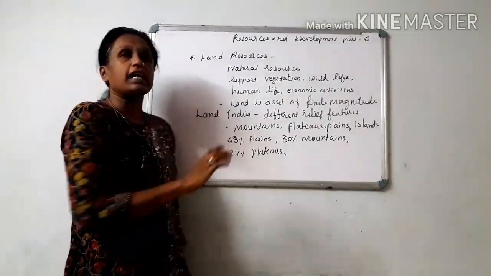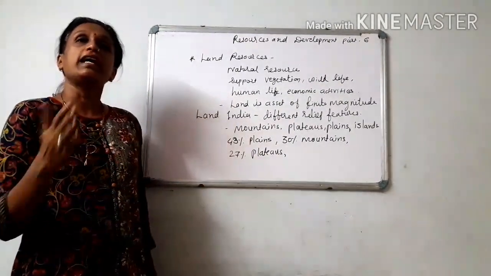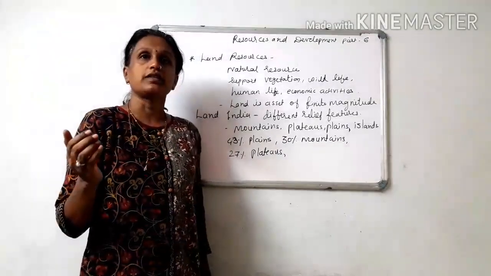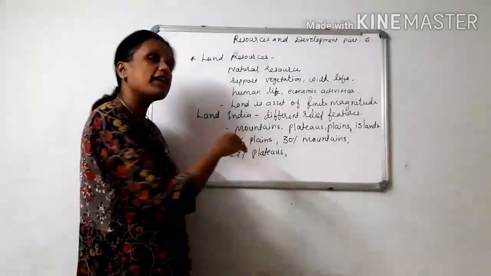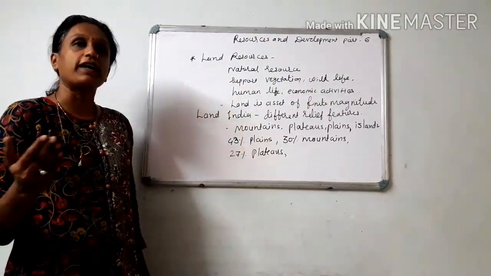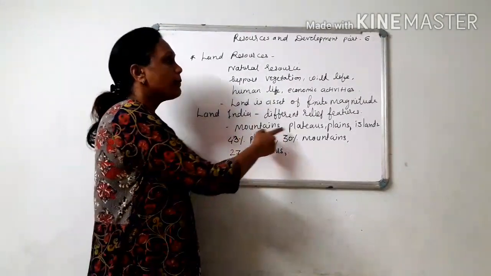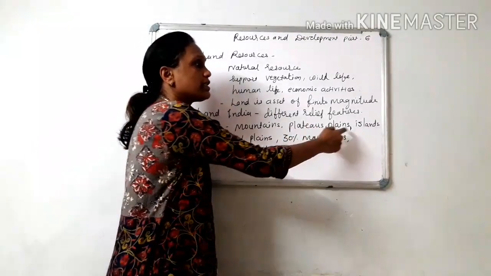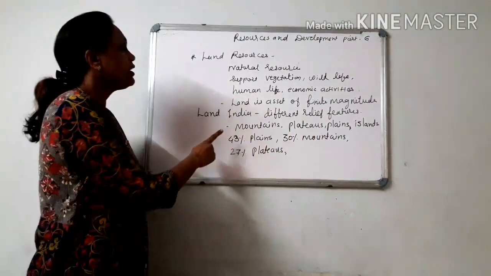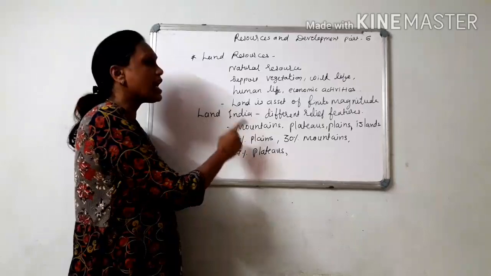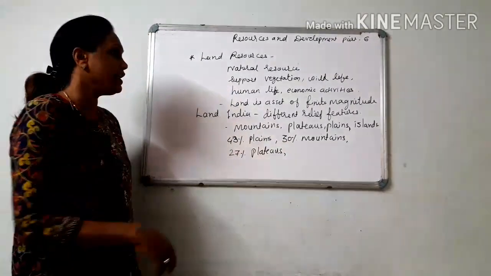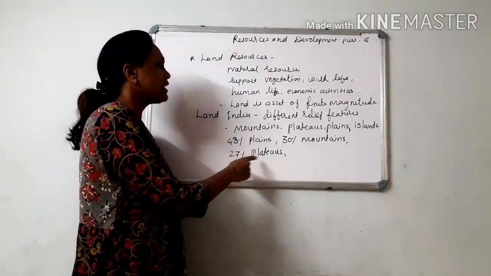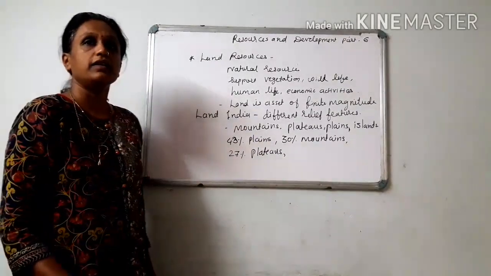Land in India can be divided into different relief features. Let us see these different relief features. Different relief features can be classified as mountains, plateaus, plains, islands. 43% plains are available, 30% mountains are available in India, 27% plateaus are available.